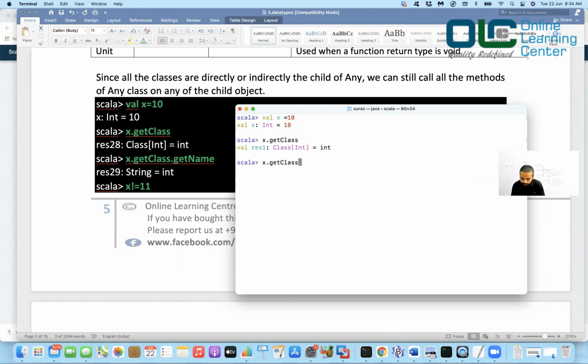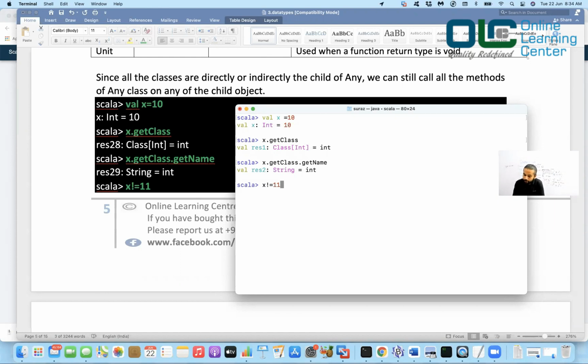Again you can say getClass dot getName. It says it is of integer type. The class name is Integer. Now again you can say x not equal to 11. This is an expression. This should return you either true or false.